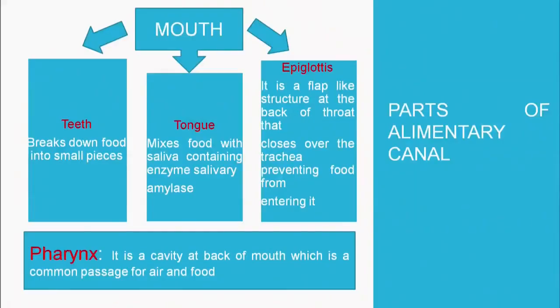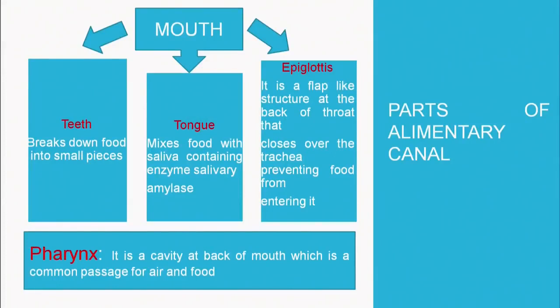Then comes the work of the tongue. The tongue mixes the food with saliva, which contains the enzyme salivary amylase. This particular enzyme works at a pH of around 7 to 8, and it helps in breaking down the carbohydrates.